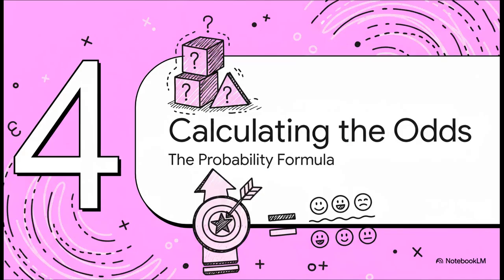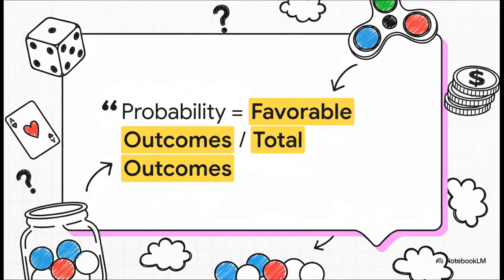Okay, we've got all our building blocks, we know the total number of things that can happen, and we know the specific thing we want to happen. Now we can finally do it. We can calculate the probability. And here it is, the fundamental formula of probability. It is so elegant and so simple, right? You just take the number of outcomes that you want, your event, and you divide it by the total number of things that could have possibly happened from your sample space.